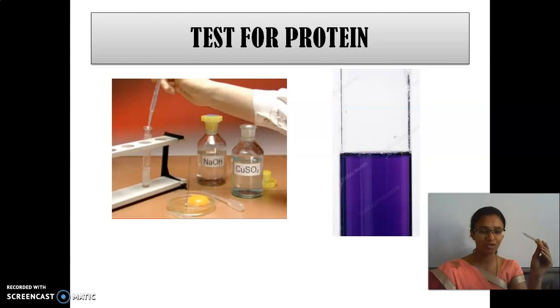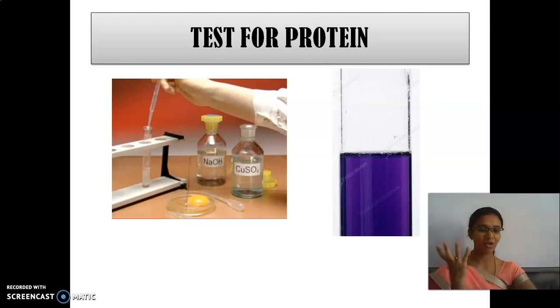With the help of this only we used to take the solution, because it may be acidic and it may cause injury to us. So, not to touch the solution in hands. So, we use a dropper. Okay. So, very good. So, in the test for protein, what we have used? 2 solutions. What are they? Sodium hydroxide or caustic soda and then copper sulfate.